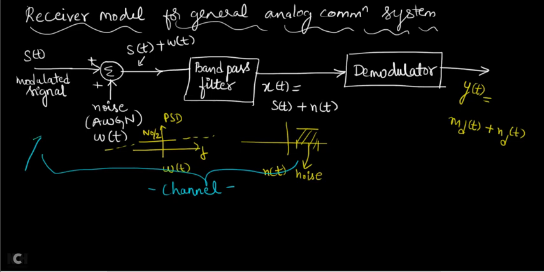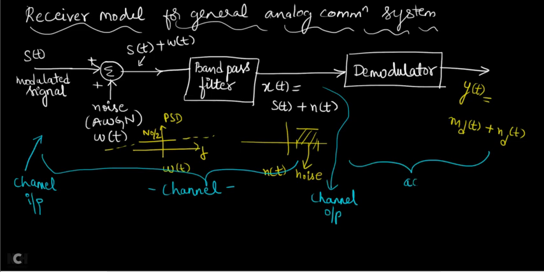Now what is this? This is your channel input. And what is this part called? This is your channel output. Now where is your actual receiver present? My actual receiver is here. The demodulator is your actual receiver, no? So the actual receiver is this one.